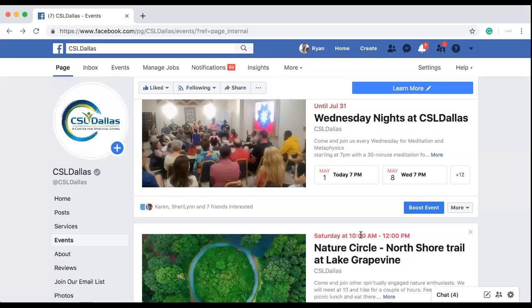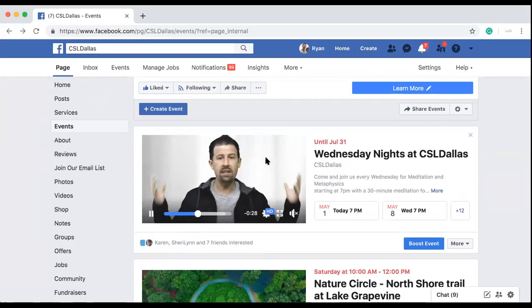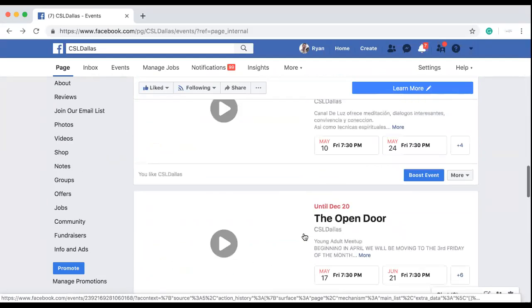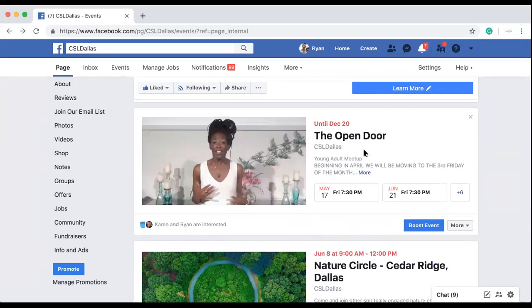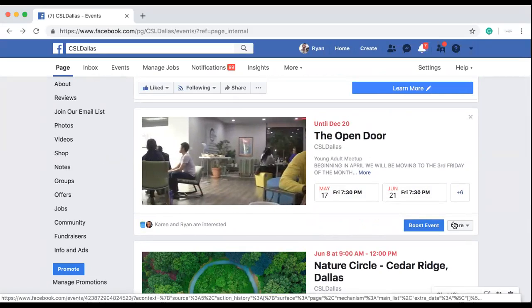So as I was just mentioning to Oscar, I'm going to share my screen now. We were talking about utilizing the events that we have here on our page, and we're going to actually start promoting it in different groups and communities that are located near us. So we're going to focus on the Open Door right now, which is going to have an event coming up here on May 17th.